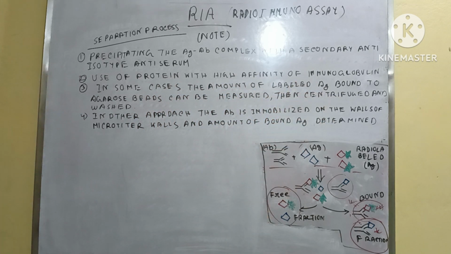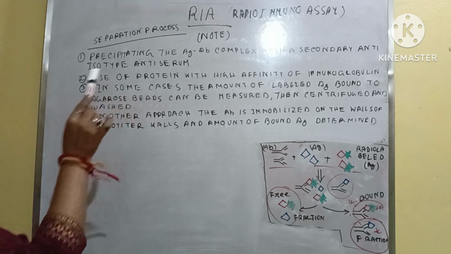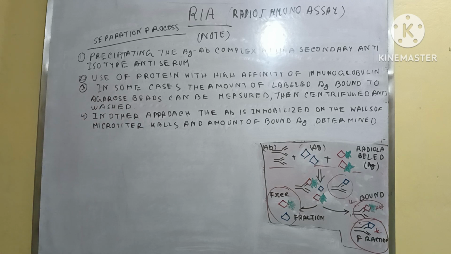It is also used for the separation. In the third case agarose beads are generally used. What is their role in separation?